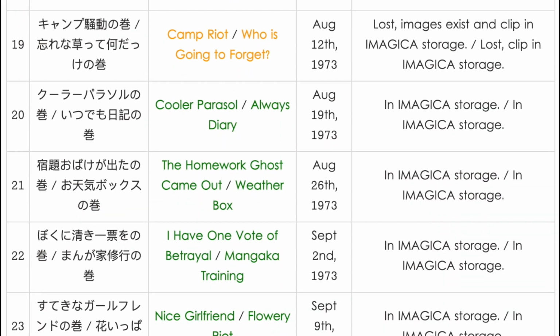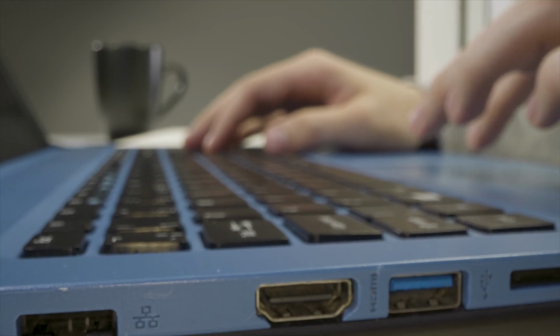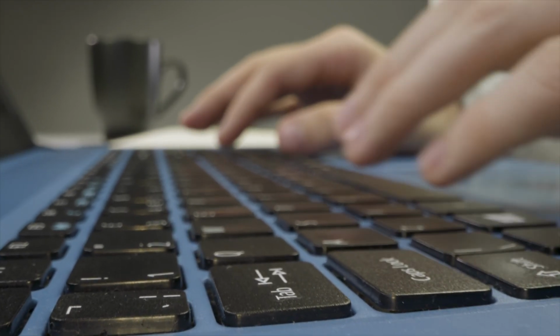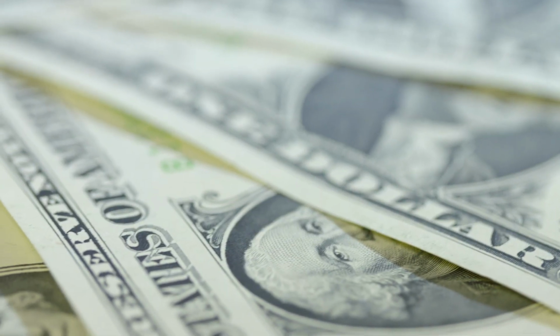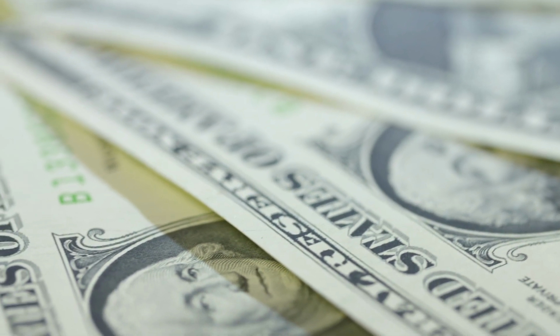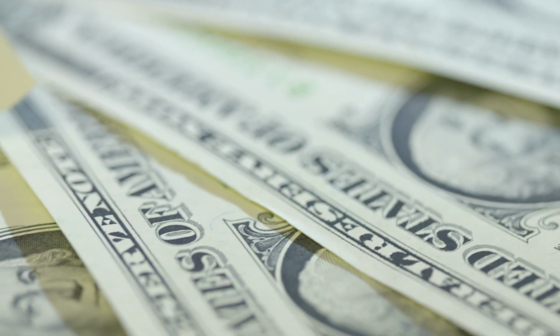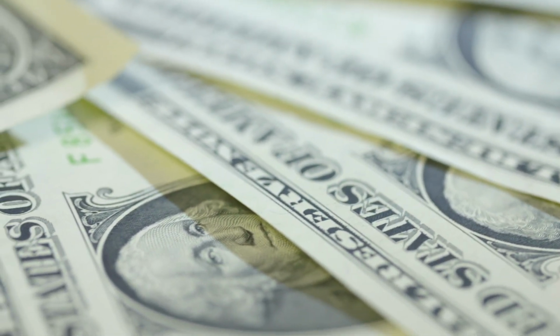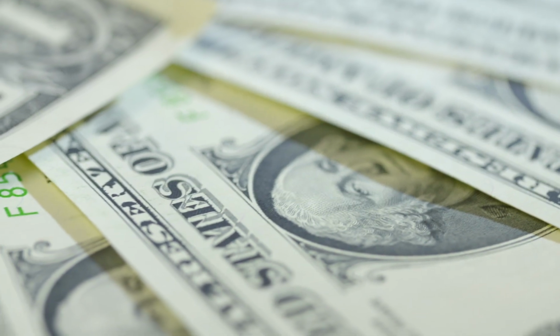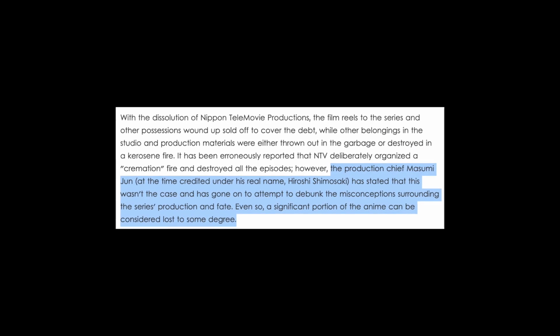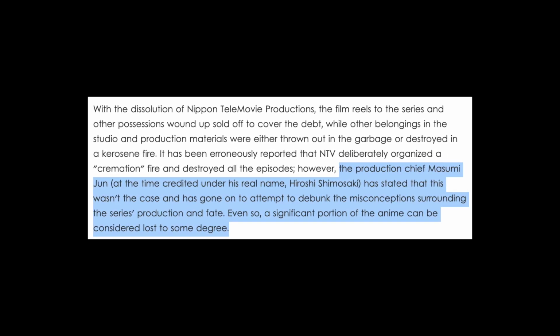Well, that's at least the boring part of the show. The real interesting bits come with how the show went missing in the first place. You see, due to various financial issues that came about with the studio and the show, NTV Video had to sell off much of the film reels and assets containing the show, and thus no one knows where much of this important series actually went. Well, at least it's better than the entire show being burned in a cremation fire like this is the 7th circle of Lost Media hell.